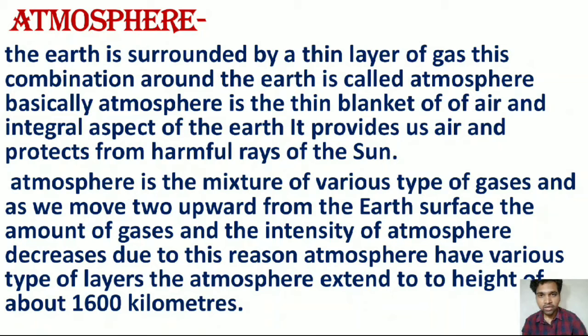And due to the difference of density and amount with respect to height, we find some layers, and due to these layers various types of zones are made. Friends, as we know, the highest extent of atmosphere from the Earth's surface is approximately 1600 kilometers.